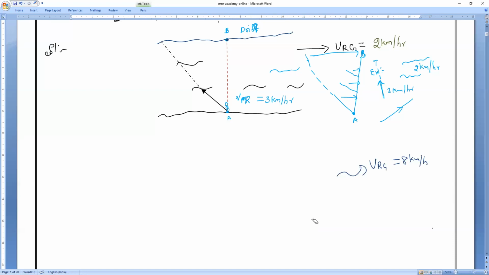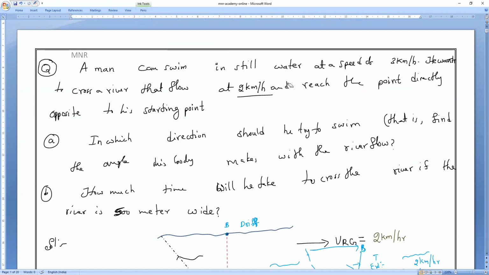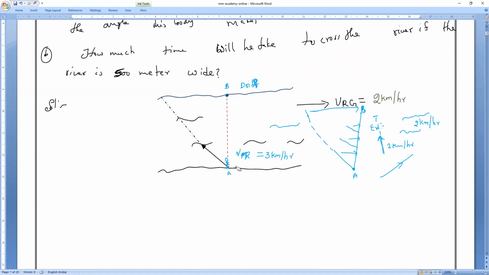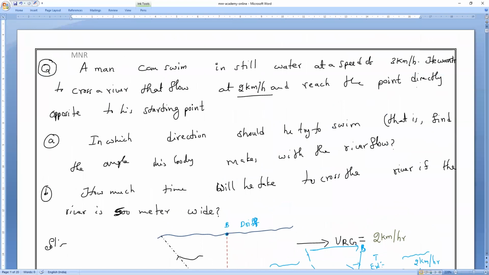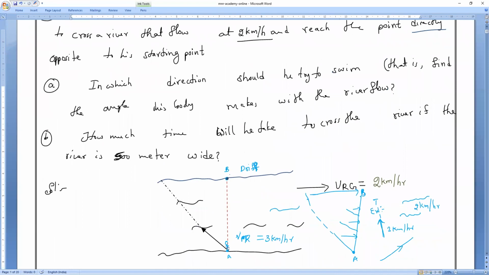In the same way, in this question, they are not saying in what direction he swims. They are saying that he reached the point directly opposite to the starting point. So let me take, this is my starting point, and he reaches exactly the straight point opposite to his starting point. So does he have to swim towards his left hand or right hand? For him, this is the left, and this is his right. Are you clear?